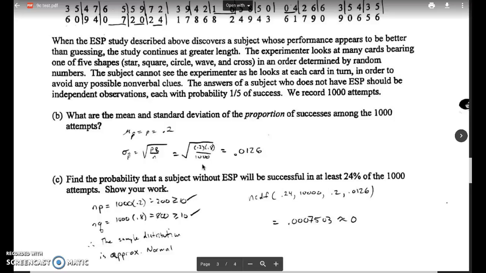So part B of this question, what are the mean and standard deviation of the proportion of successes among the 1,000 attempts? So because they italicize the word proportion here, the key is you need to be taking the mean of p-hat. And looking back at your formulas from this chapter, the mean of p-hat is defined to be p, the parent population proportion, which was 0.2, which is what you get when you do 1 divided by 5. For the standard deviation of p-hat, the formula is the square root of pq over n. If p is 0.2, q is 0.8. So 0.2 times 0.8 divided by n, which is 1,000. Do that, and then take the square root of it, and you will get 0.0126.